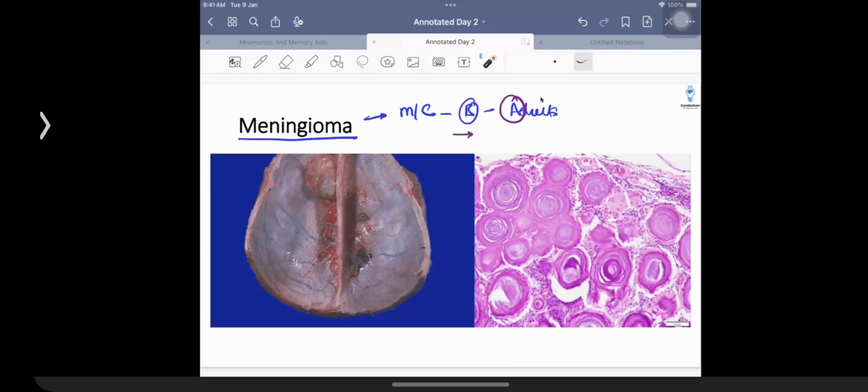Of course, on the MRI, you're going to have a radiological sign in association with meningioma, which is given the name of dural tail sign. I have no idea how it looks, but the fact is it is associated with meningioma. So: benign, progesterone receptor, females, a tumor arising from the arachnoid matter having psammoma bodies, and associated with dural tail sign. These are the things that we need to remember over here, right?